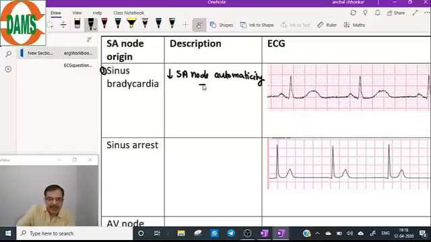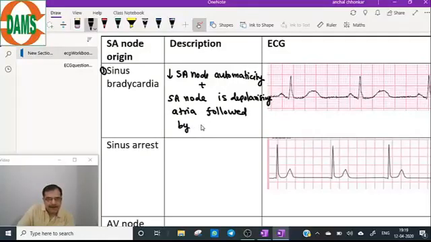So that means the SA node is depolarizing the atria followed by the ventricles.